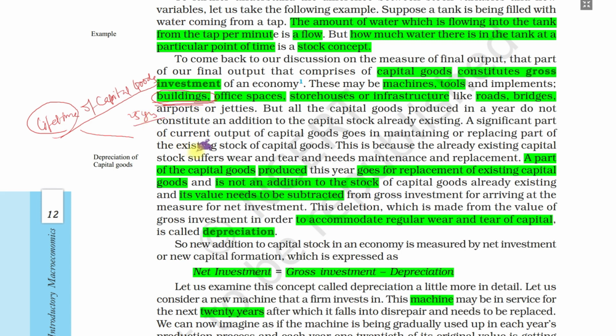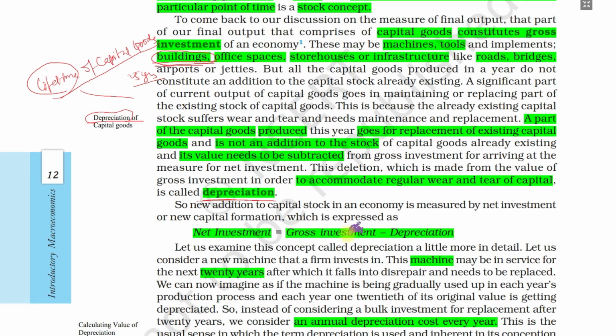So we say buildings undergo depreciation gradually during these 25 years. This is called depreciation, meaning decrease in the value. For capital goods we calculate the depreciation and deduct it. From the gross value, if we subtract depreciation, we get the net value of a product. So net equals gross minus depreciation.